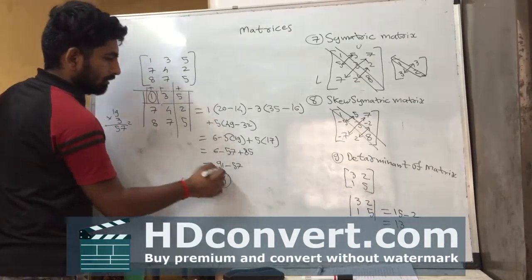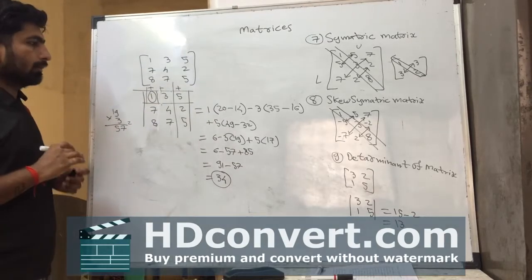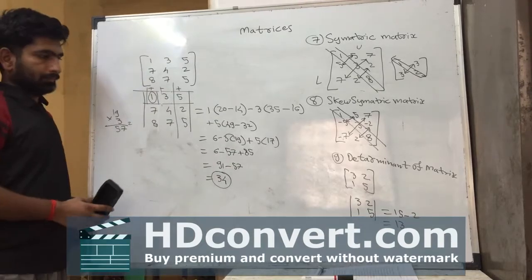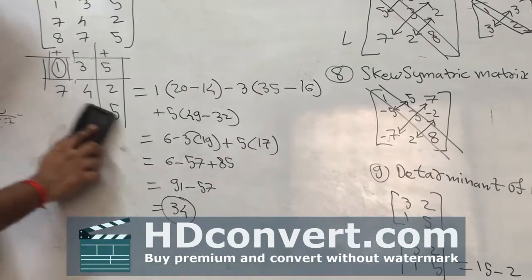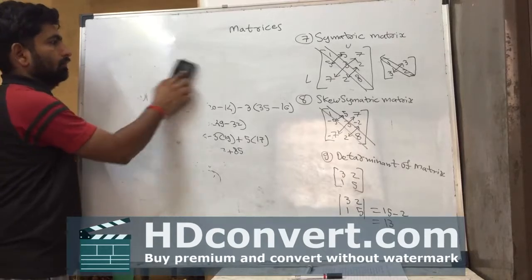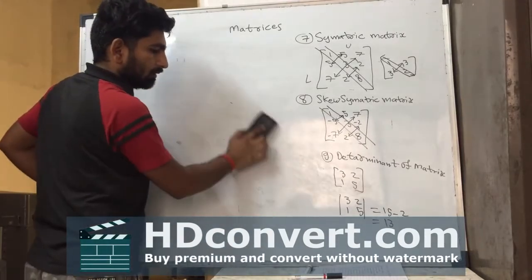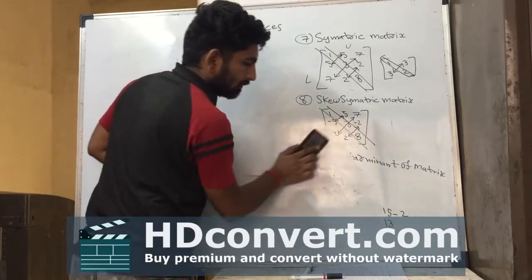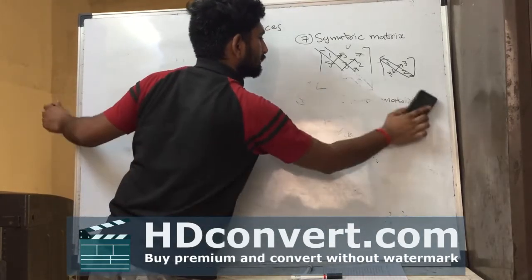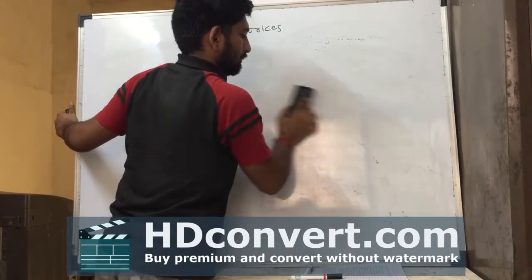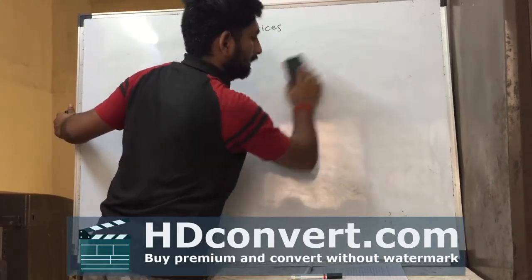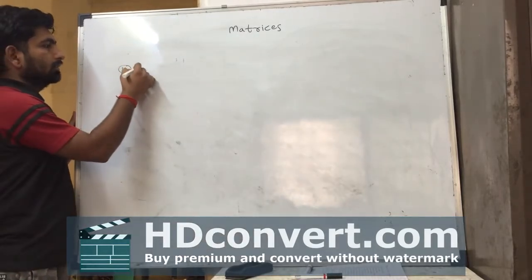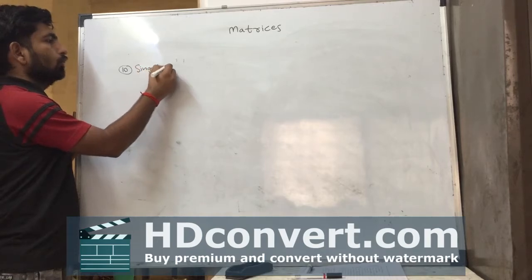This is the answer of determinant. We can find the answer of determinant like this. This is the determinant of matrix. Next type is singular matrix. 10th type. We have studied the 9th type. 10th type is singular matrix.